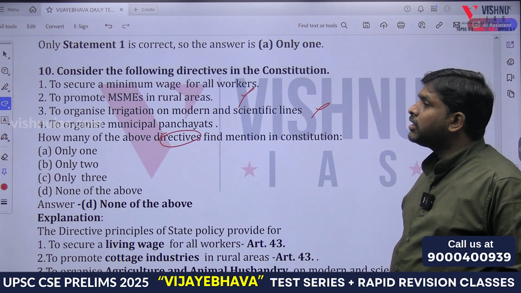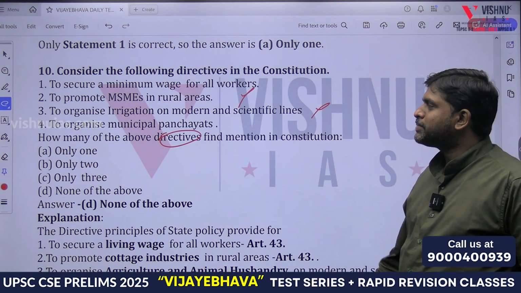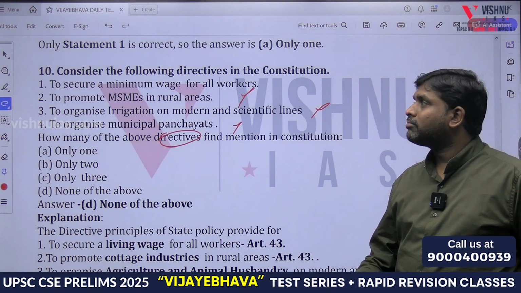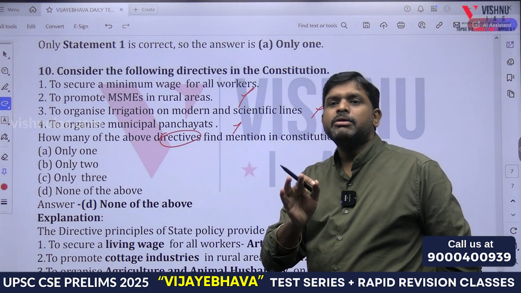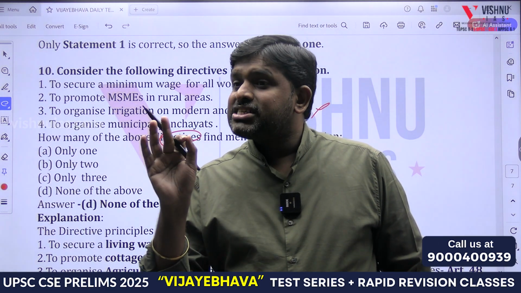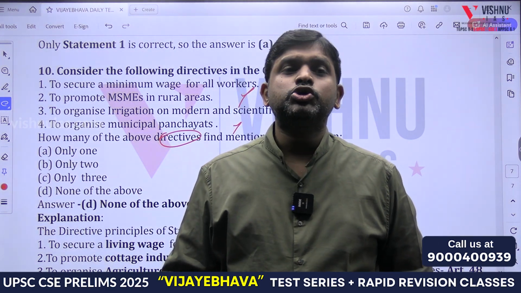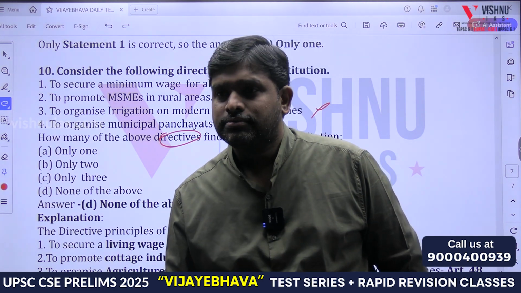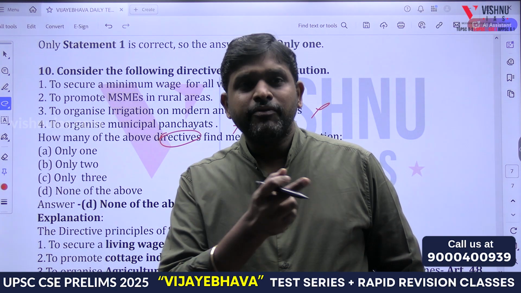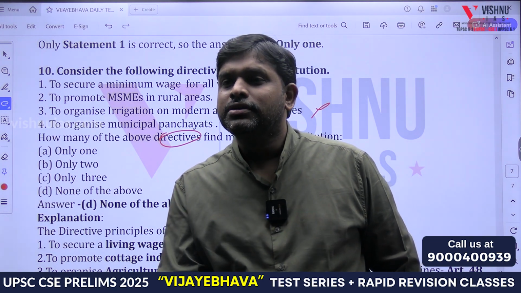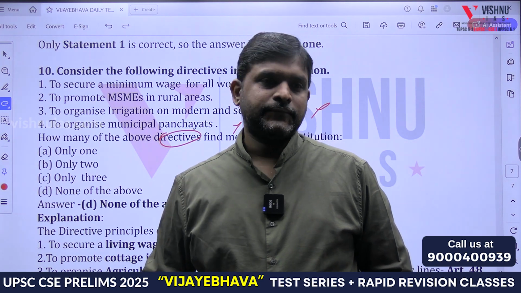Consider the following directives. Village panchayat, very good. To secure a minimum wage for all the workers. Oh, chettam, it is not in the Constitution. It's the Minimum Wages Act. Are you getting my point? The Minimum Wages Act has been there. What is present in the Constitution? Equal pay for equal work, irrespective of gender. But minimum wage is under the Minimum Wages Act. Is it present in the legislation or in the Constitution? Legislation.